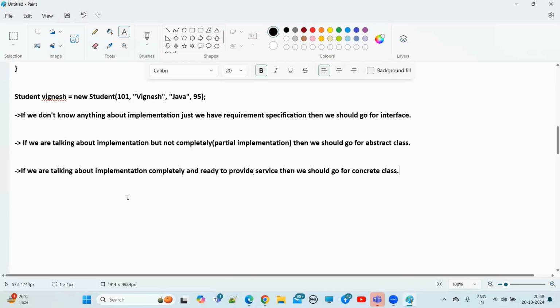So what is the use of interface? Is it possible to replace the interface concept with abstract class? Actually, we can replace the interface concept with abstract class, guys, but it is not a good programming practice.